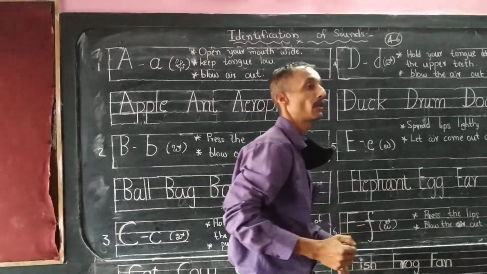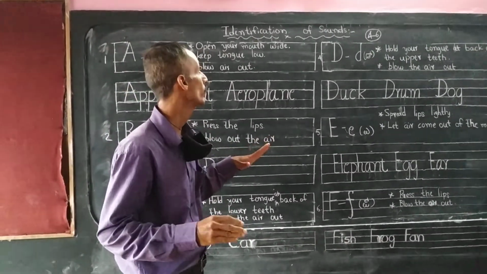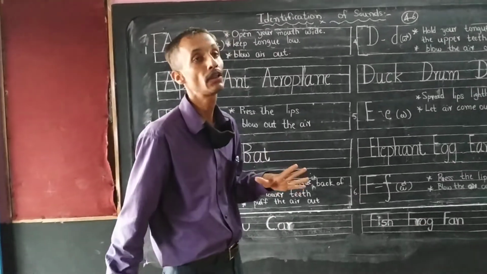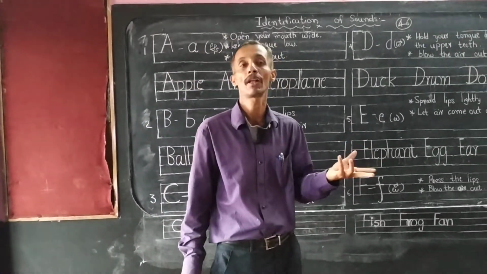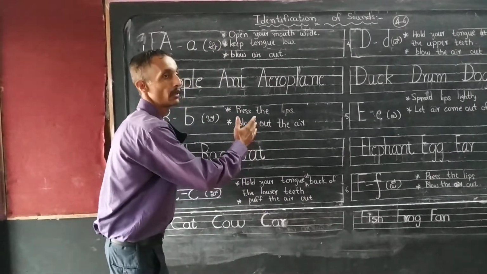But at the second class level, they should understand at least 26 sounds and 26 letters. Today we will discuss only 3 letters and their sounds.